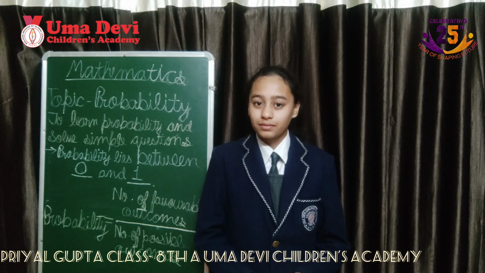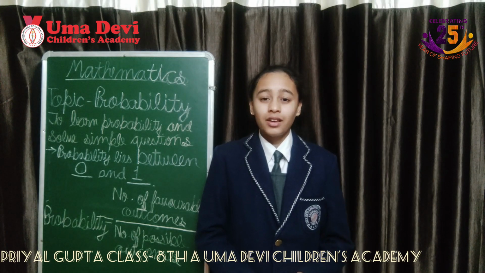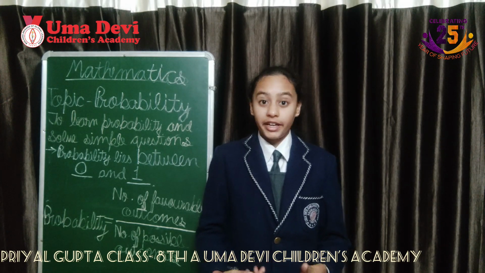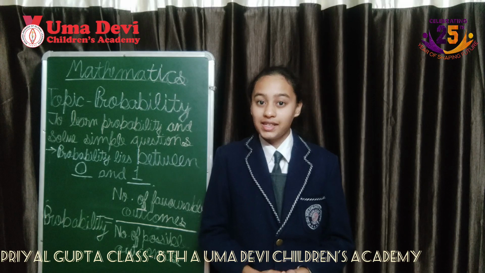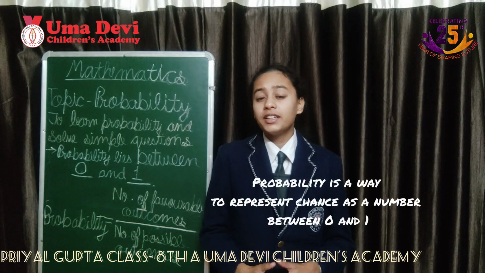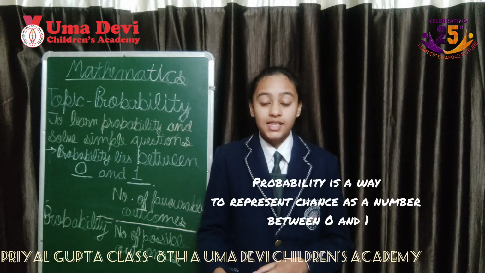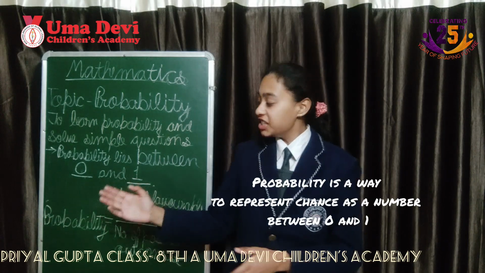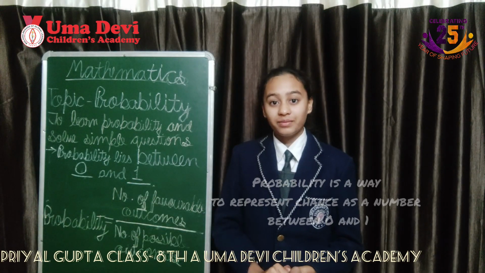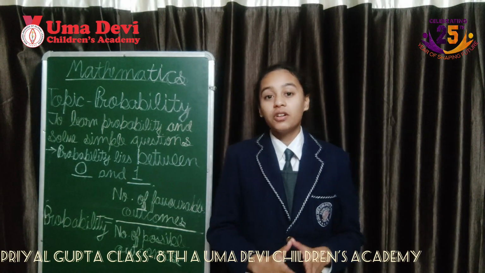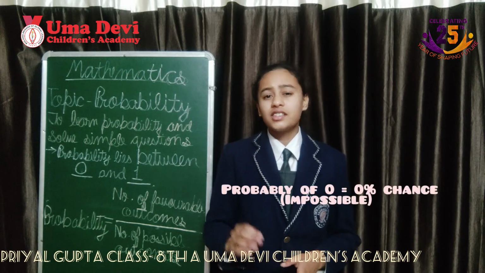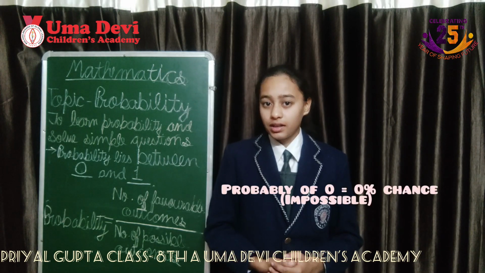Can you now guess what is probability? Probability is the chance of an event occurring. You almost got it, but let me add some more points to your answer. Probability is a way to represent chance as a number between 0 and 1. A probability of 0 means that there is a 0% chance of the event occurring.